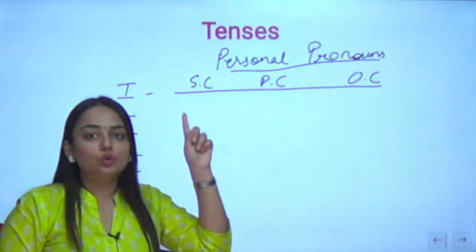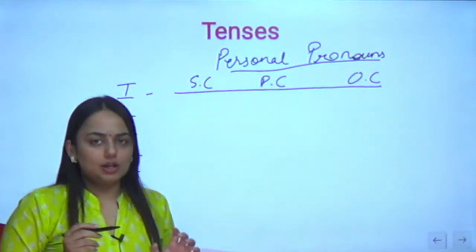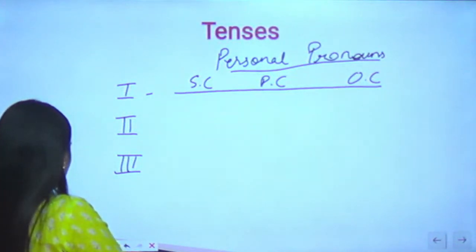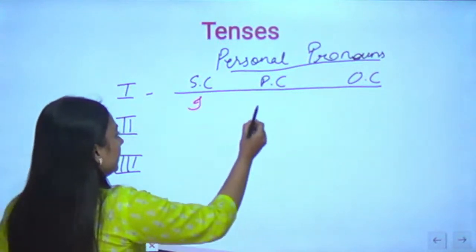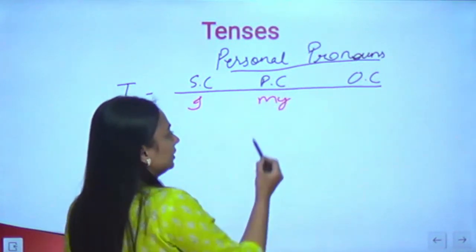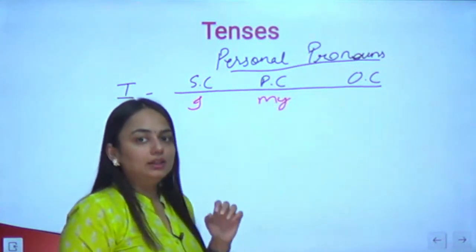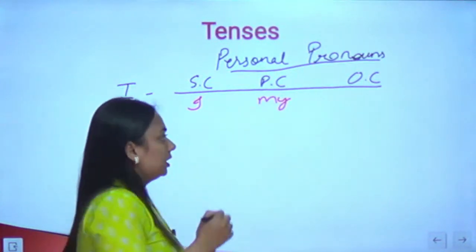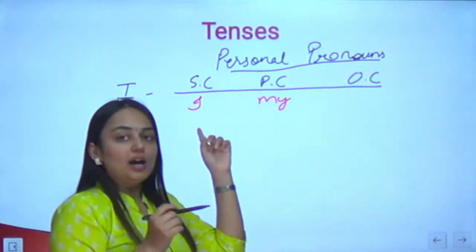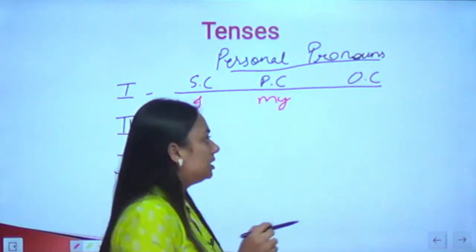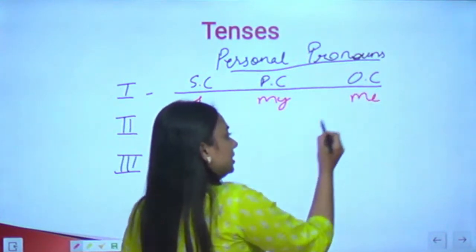Subject of the sentence, I told you, is the one who performs the action, right? So in the place of the subject, in the first person singular, I will use I. To show the possession, this is possessive case, I will say my or mine. So this is to show that this thing belongs to me. I, my, and when the same I is used in the place of the object, we don't say I, then we say me. I, my, me.